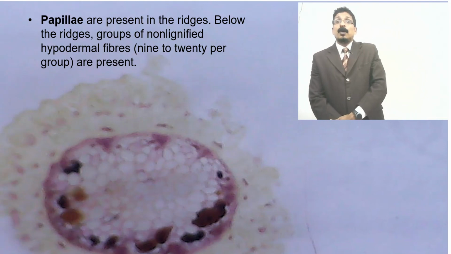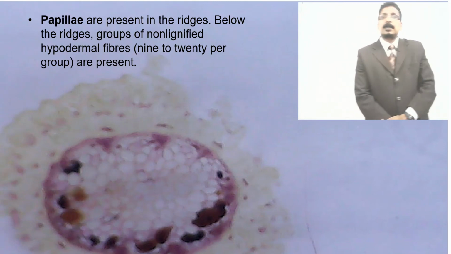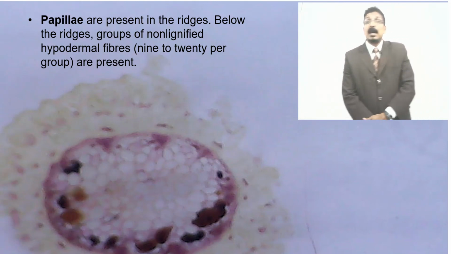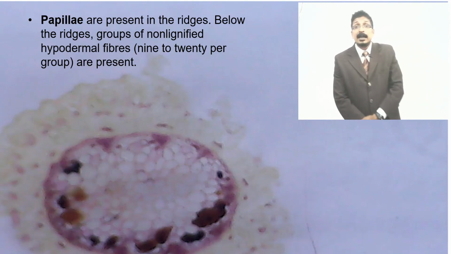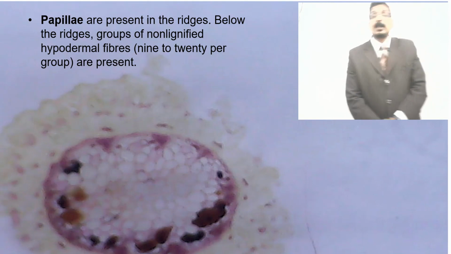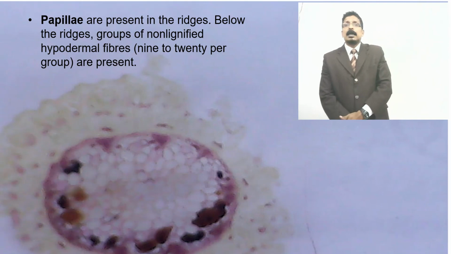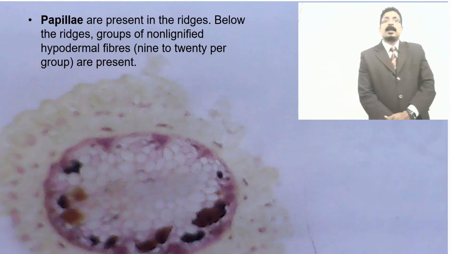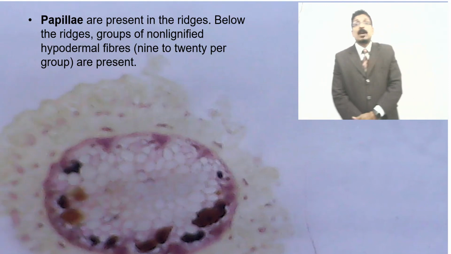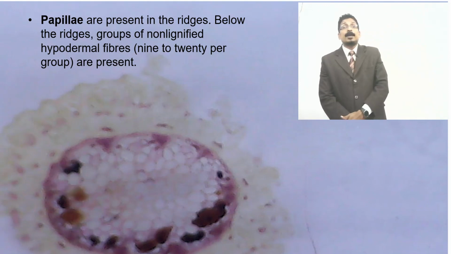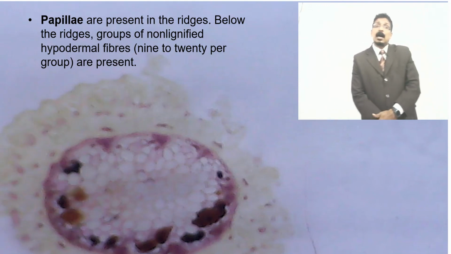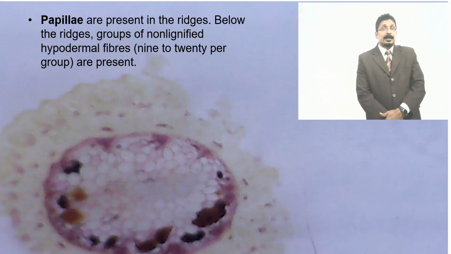the reality in the experiments. When you do some lab work and see the reality, if it is shown to you, you will never forget. That's the main aim for me to take a photograph and show it in my lecture. So you see, unlignified hypodermal fibers, 9 to 20 per group, are present in the ridges, below the ridges.